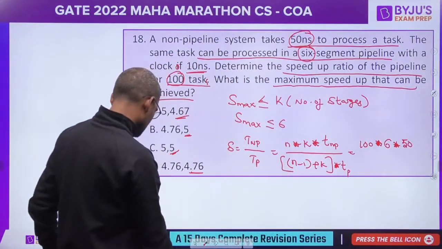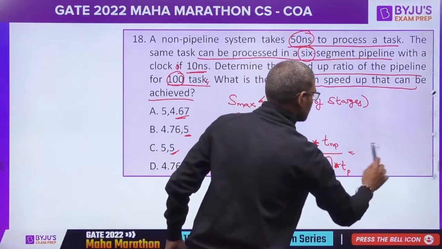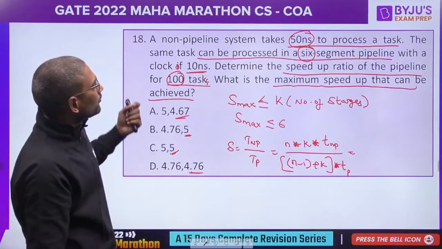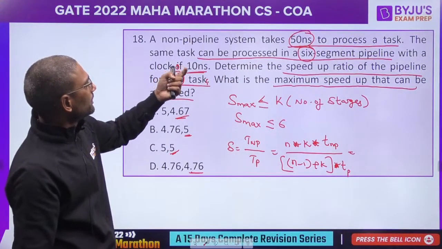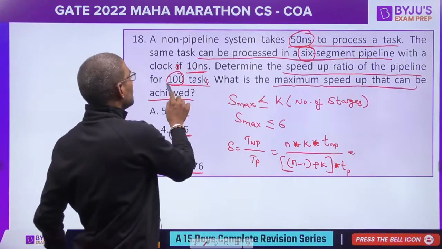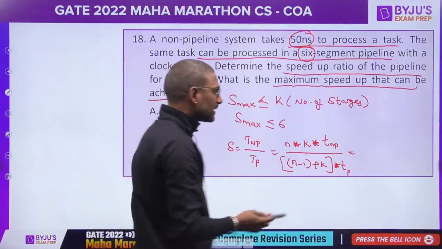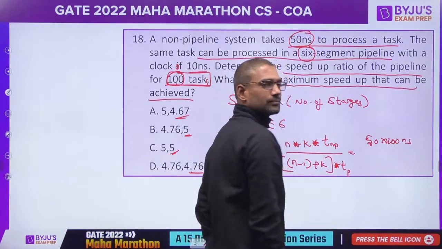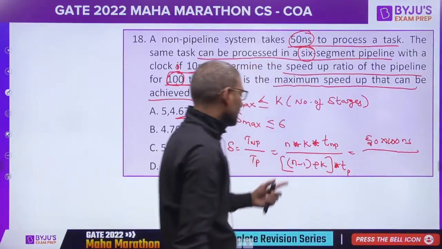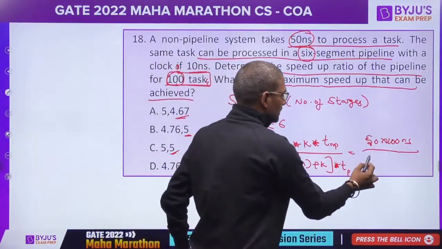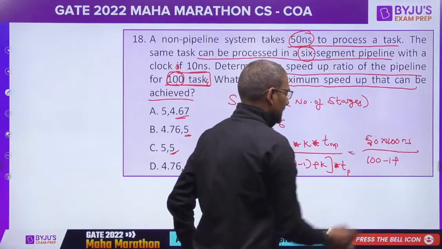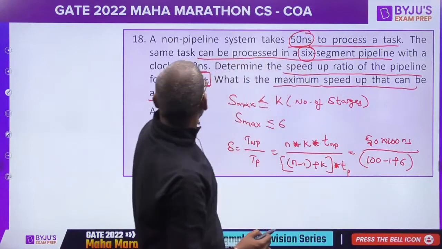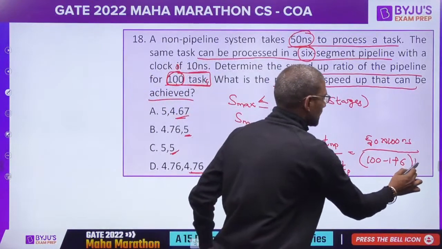Wait. Here it is directly given for one task to perform, it takes 50 nanoseconds. For 100 tasks to perform, so directly you can say actually it as 50 into 100 divided by 100 minus 1 plus 6 multiplied by, and here we have got 10.